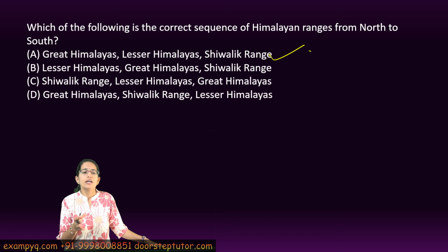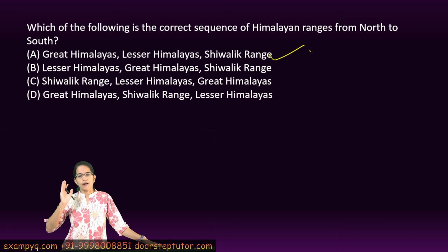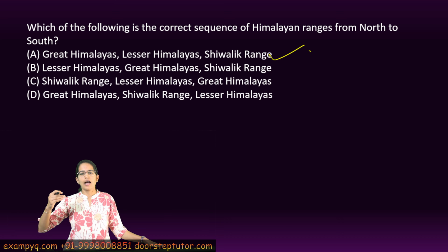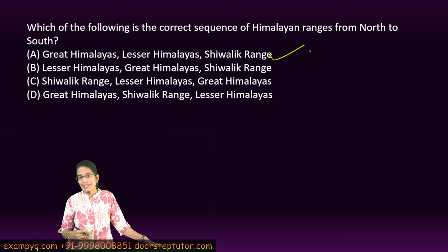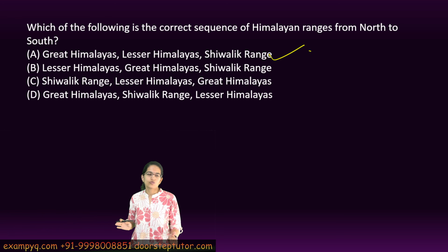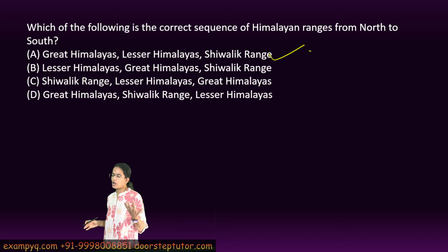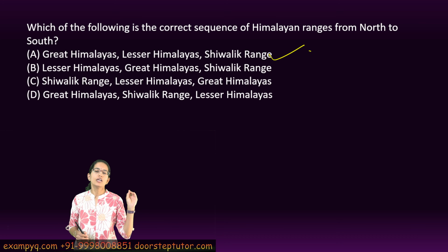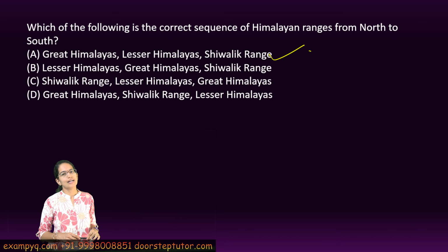So those are the correct sequence. Based on the height and the importance, you have mentions of the valleys, the passes within these regions, and the peaks. Those are some of the important things that you have to memorize, something based on rote memory, which is usually asked in this section.